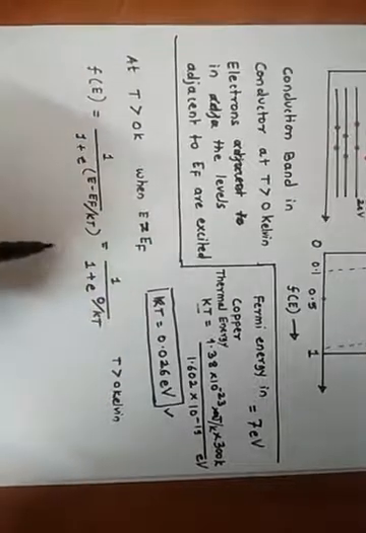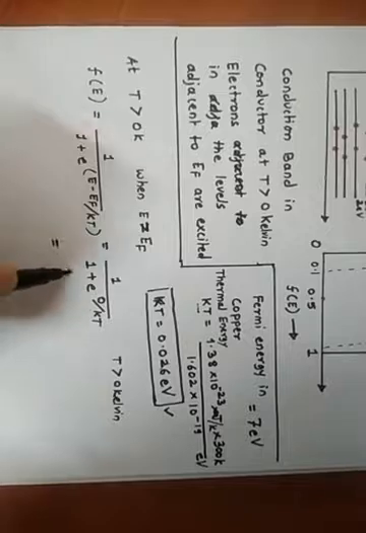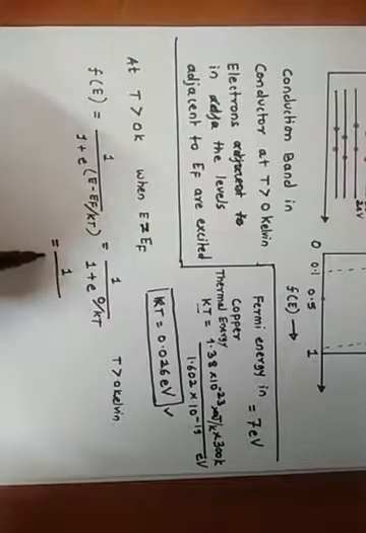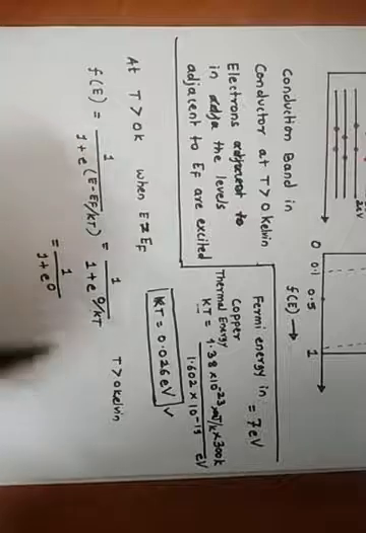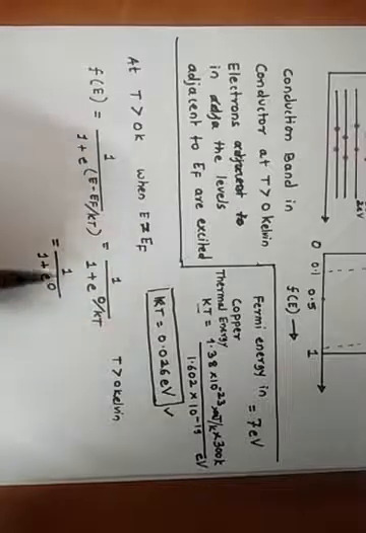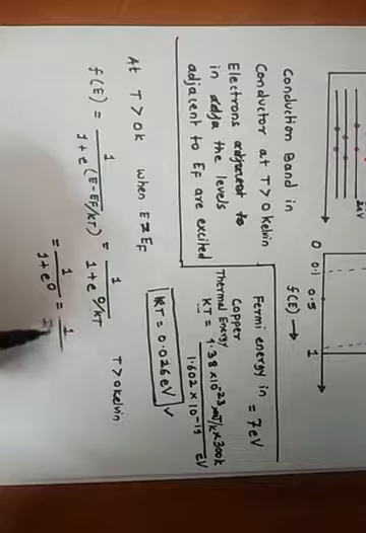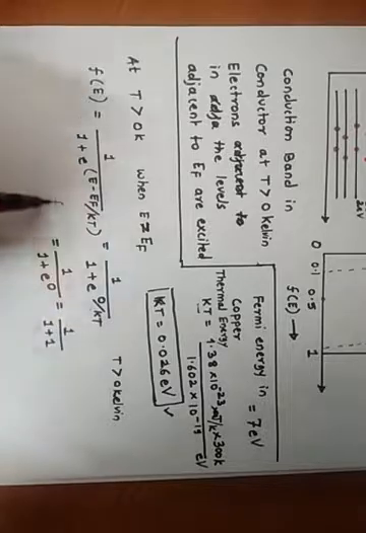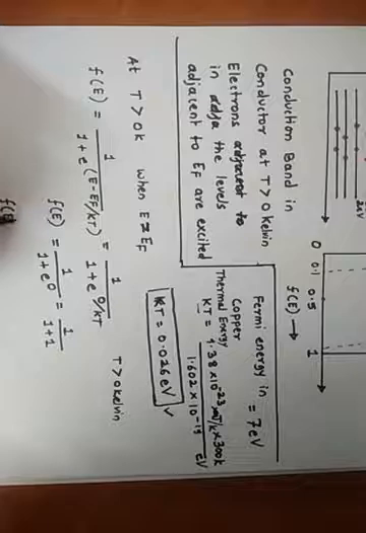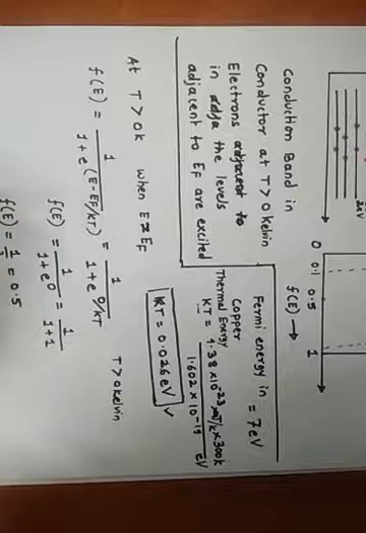This is 1 upon 1 plus e raised to power 0, and e raised to power 0 is 1, so this is 1 upon 1 plus 1, and f of E in this case is equal to half, so this is 0.5.